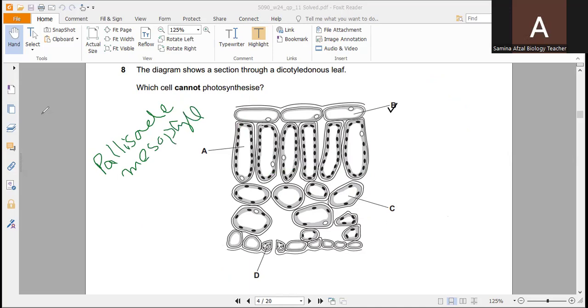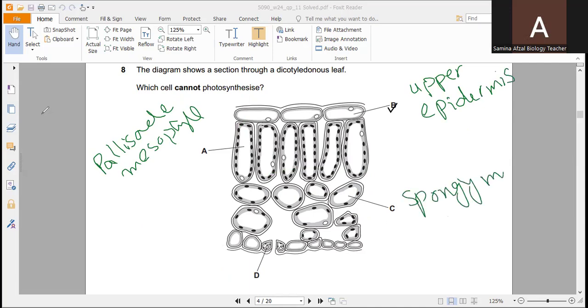B is the upper epidermis. C is the spongy mesophyll. And D is the guard cell.